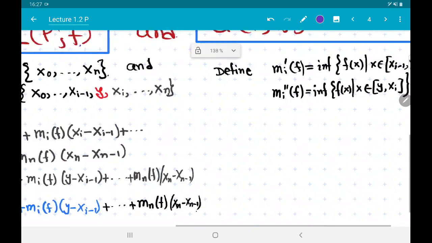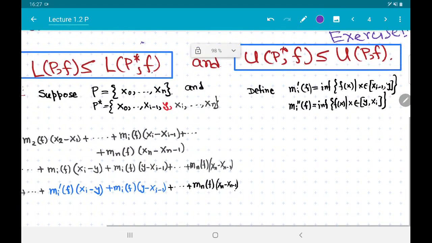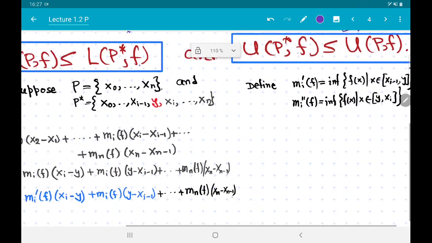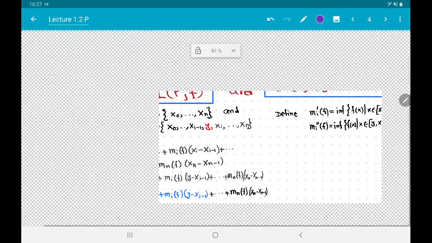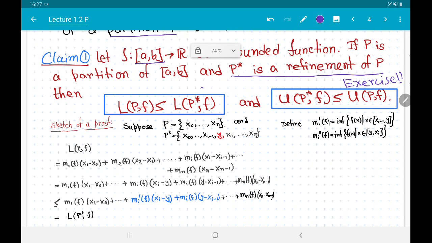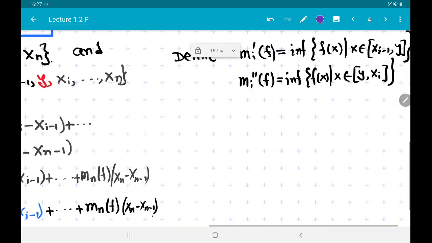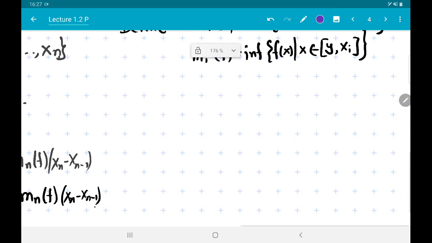So we want to prove that LPF is less than or equal to LP star F. Let us see what the key ideas are. The full proof is given here, which you can read from the slides. I will upload the slides during the class. So let's see what the ideas are.